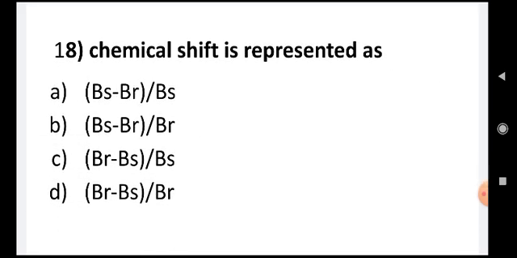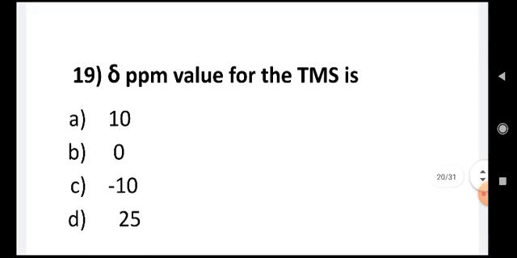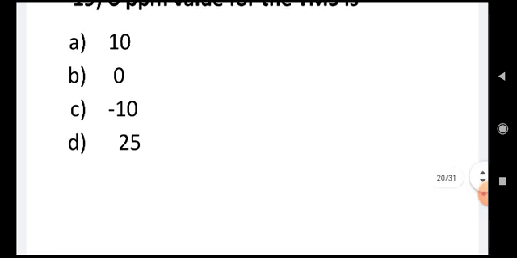Chemical shift is represented by Bs minus Br upon Bs, Bs minus Br upon Br, Br minus Bs upon Bs, Br minus Bs upon Br. The correct answer is B, Bs minus Br upon Br. Delta ppm value for TMS is 10, 0, minus 10, 25. It is 0. For tetramethyl silane, delta ppm value is 0.